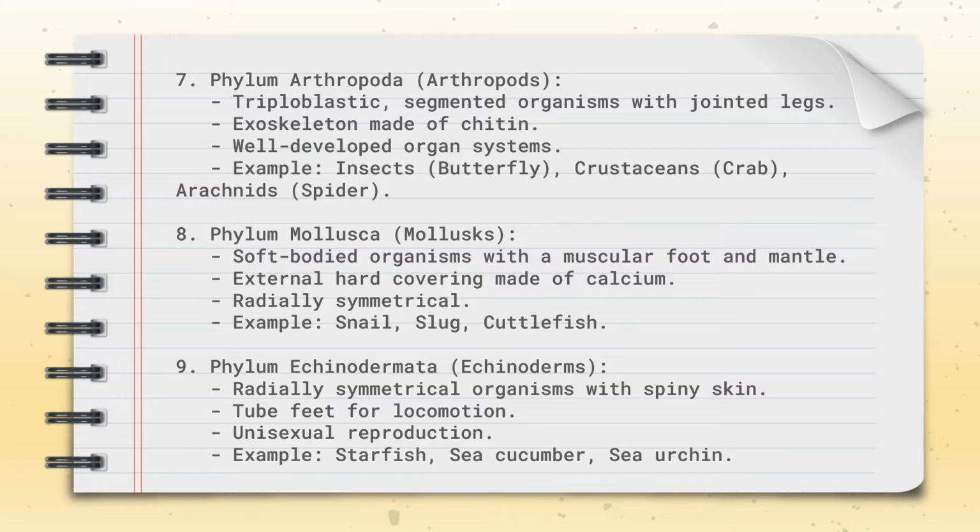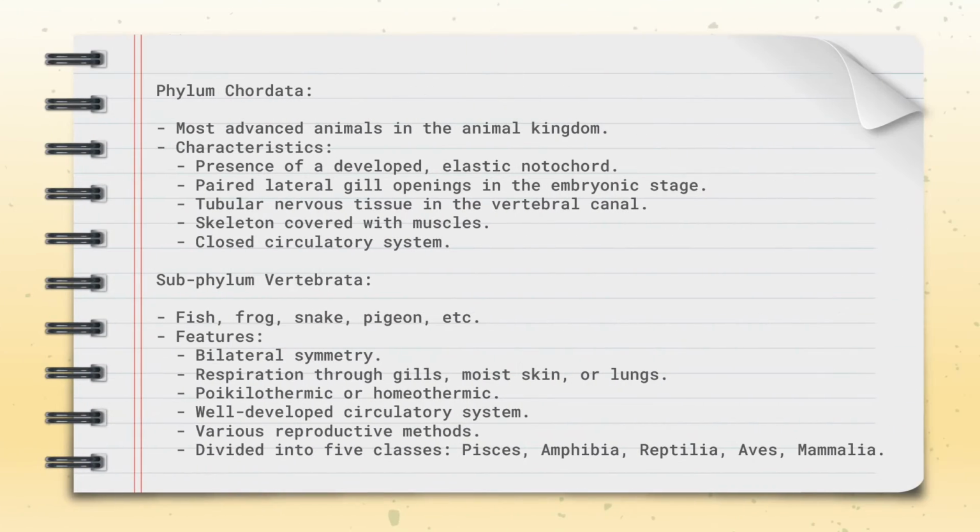Phylum Chordata, the most advanced animals in the animal kingdom. Their characteristics are the presence of a developed elastic notochord, paired lateral gill openings in the embryonic stage, tubular nervous tissue in the vertebral canal, skeleton covered with muscles, and a closed circulatory system.